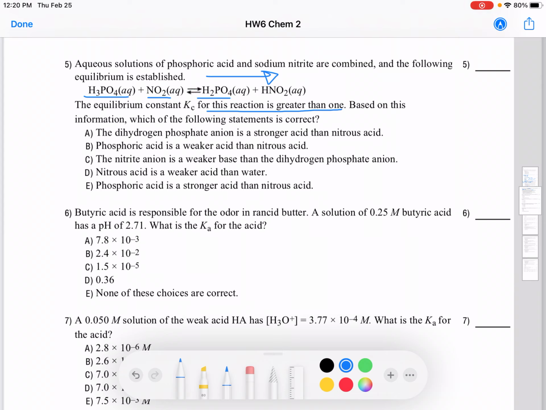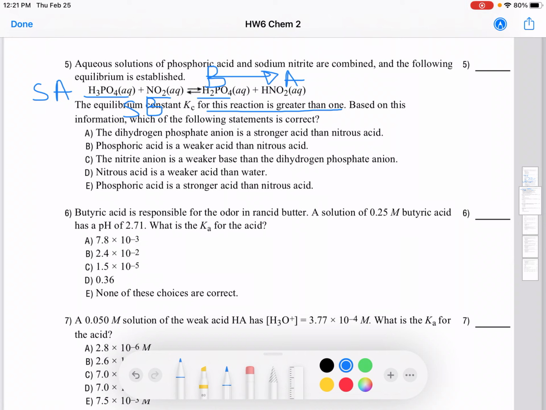So 3 hydrogens will become 2, meaning this is your acid, and the conjugate base for that acid is this one. Then the next one, nitrite, NO2-, is going to be your base, and the conjugate acid for that is HNO2. And since the Kc is greater than 1, H3PO4 is going to be a strong acid, NO2- your strong base. What you have on the right side is going to be your weak base and weak acid.